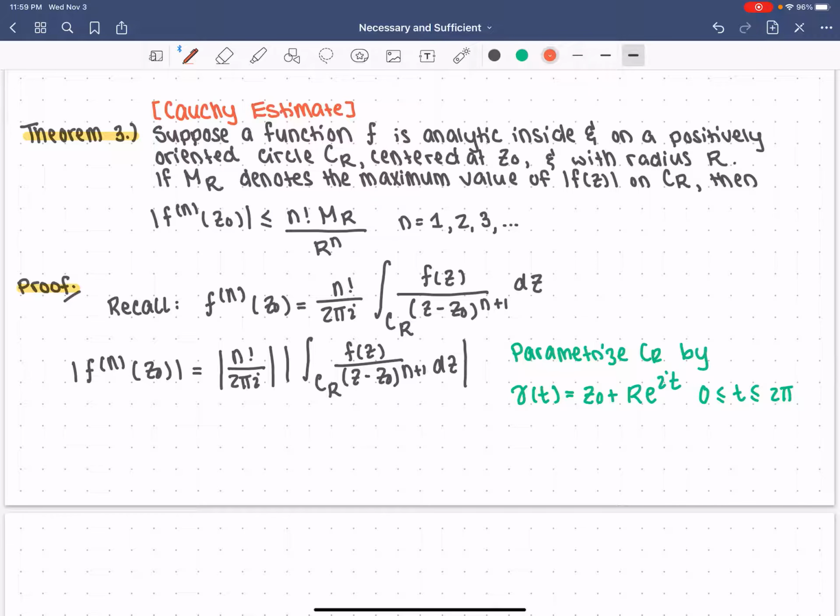Then if I parameterize this integral, what I get is the integral from 0 to 2 pi of f of gamma of t divided by, and since z is gamma of t, this is z0 plus R e to the it minus z0. We're left with the quantity R e to the it to the n plus 1. I can't forget to multiply by gamma prime of t, so this is R i e to the it dt, all in modulus. I've just written the parameterization, so then let's take the modulus on the outside.